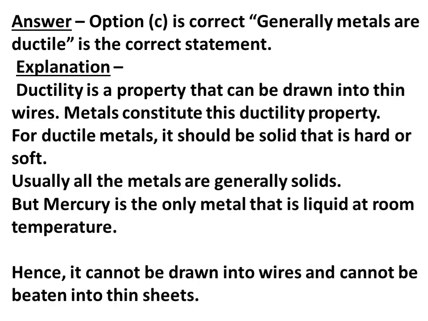Now, what is the explanation? Ductility is the property of being drawn into thin wires. Metals have this ductility property. For a metal to be ductile, it should be solid, whether hard or soft. Usually, all the metals are generally solid. But mercury is the only metal that is liquid at room temperature. Hence, it cannot be drawn into wires and cannot be beaten into thin sheets. So, this is an exception.